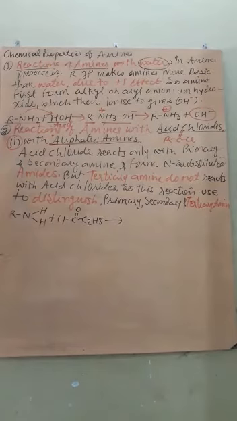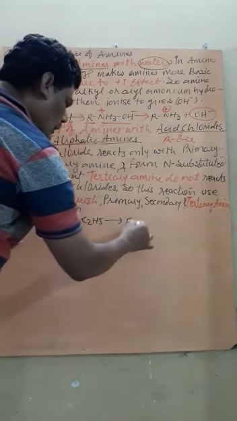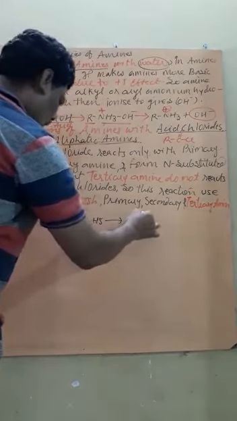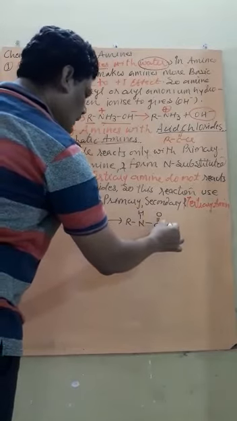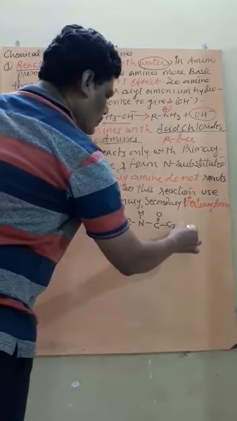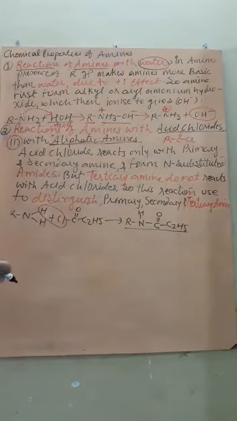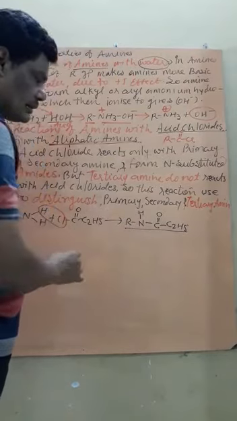Then H and Cl will be released. Thus, the compound formed will be R N H, then C double bond O, and then C2H5. That means here it forms an amide.